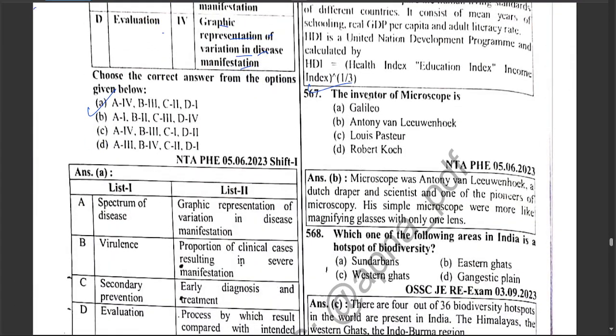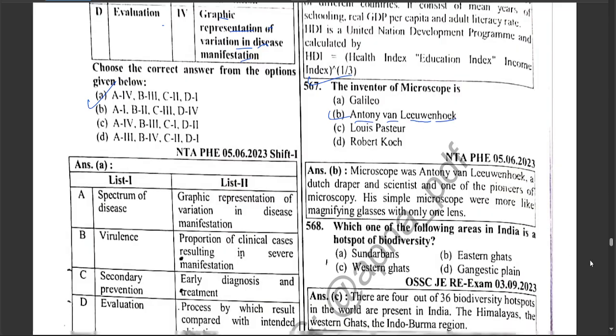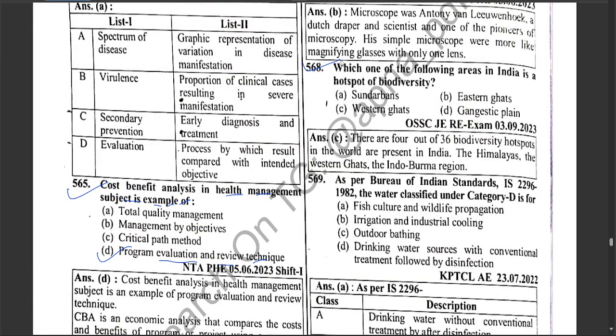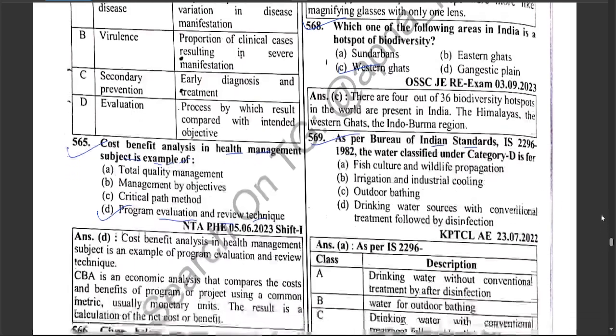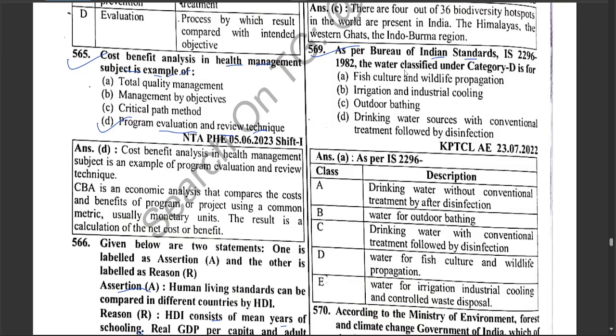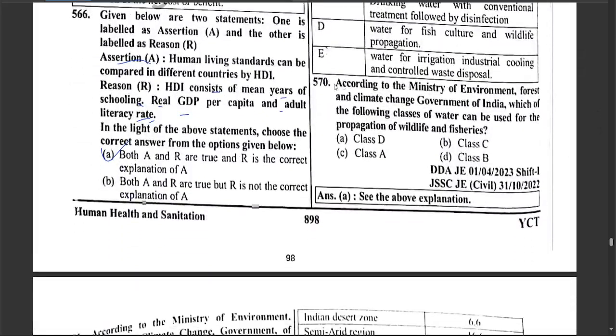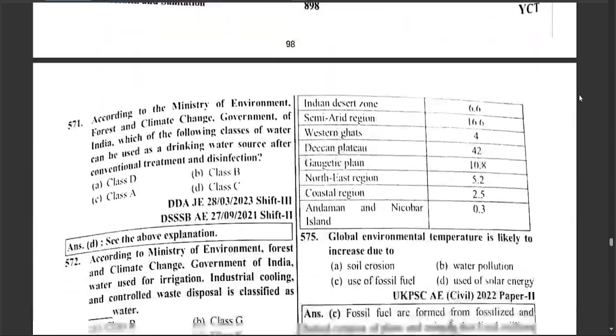The inventor of the microscope is Antony van Leeuwenhoek. Which of the following areas in India is a hotspot of biodiversity? Western Ghats. As per Bureau of Indian Standards IS 2296/1982, water classified under category D is for fish culture and wildlife propagation. According to the Ministry of Environment, Forest and Climate Change, Government of India, which class of water can be used for propagation of wildlife and fishes? Class D.